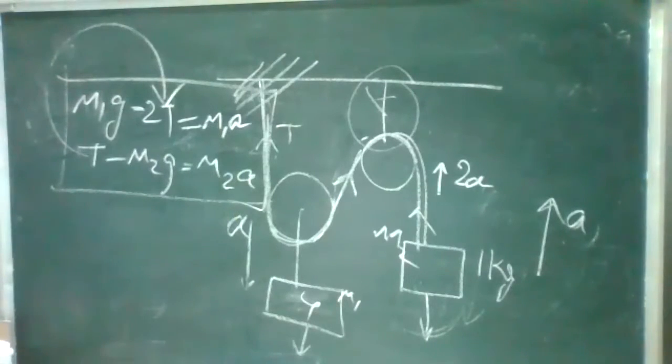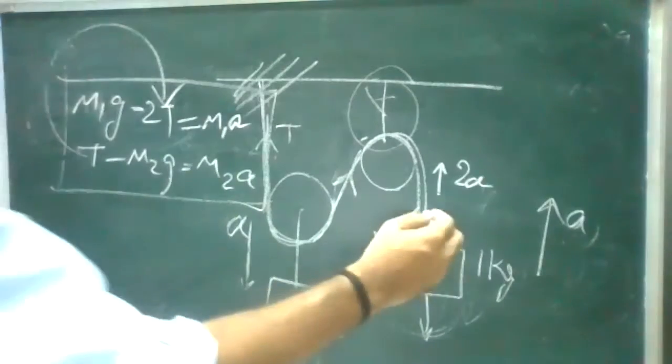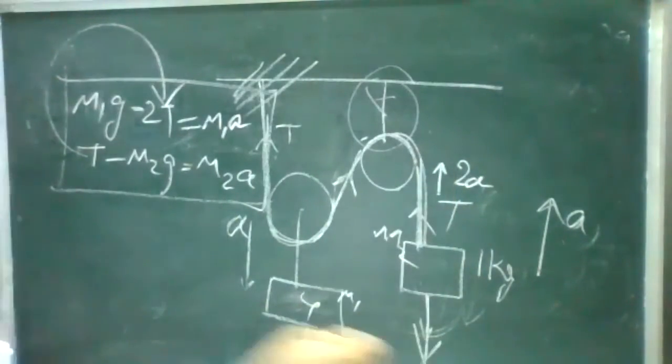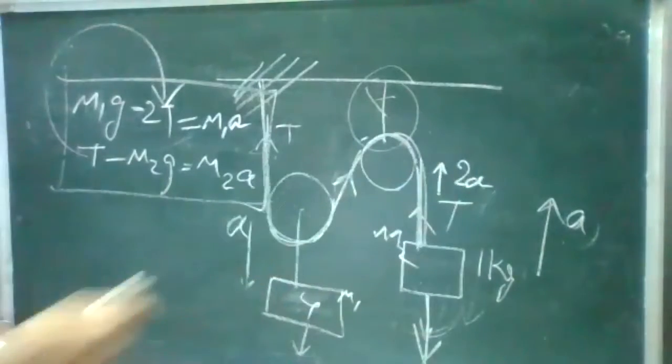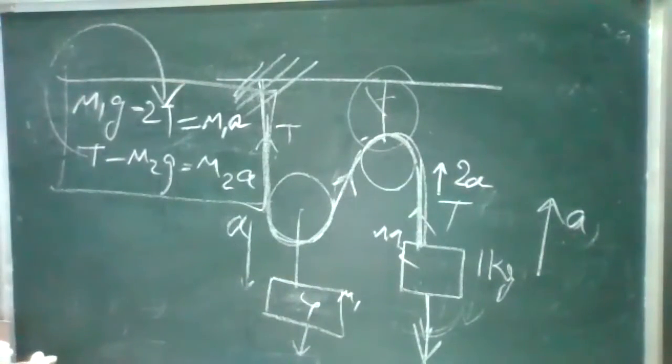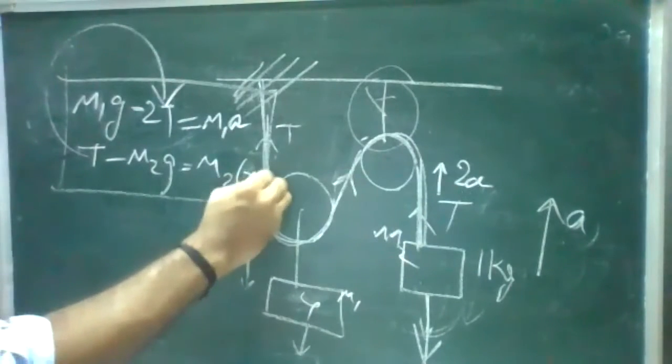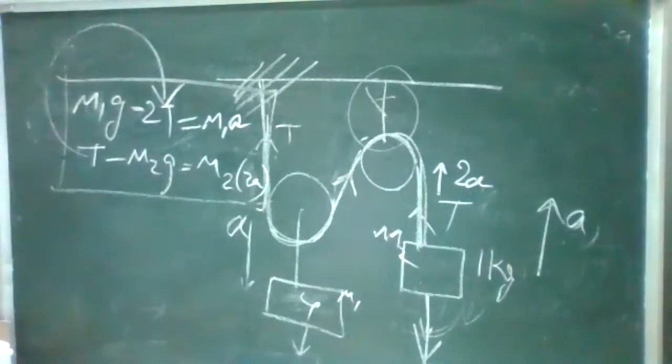Sir, how did the second equation come? T minus M2G. Right. So here the tension is there. For this string, only one tension is there and only one gravitation, and it was moving upward. Clear? So when it is moving upward, the acceleration, but remember, the acceleration is 2a. So this acceleration is 2a. From this, try to find the tension.